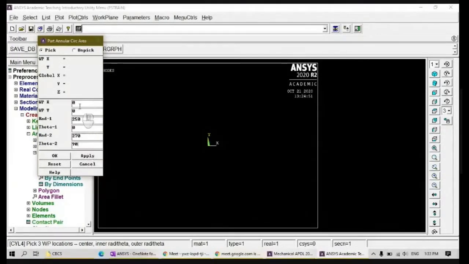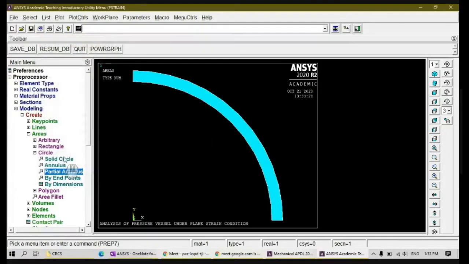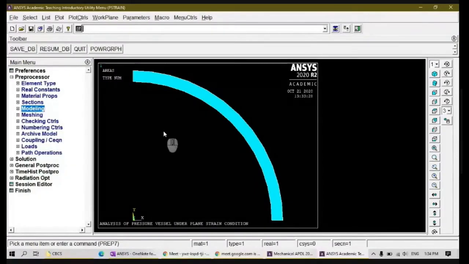Okay. So I mentioned these values: the coordinate is 0 and 0. The radius I mentioned as 250. Theta 1, the starting theta, is 0. The ending theta is 90. Radius 2 is 270. After you mention all these values, click OK. So you can see the first one is 250, the second is 270, and it starts from 0 and goes up to 90 degrees. Right? This is your model.